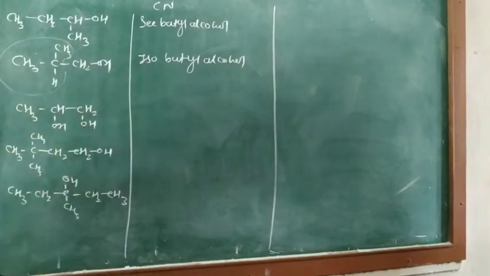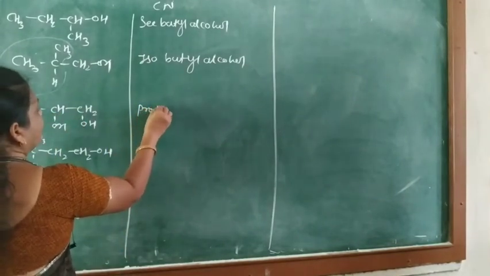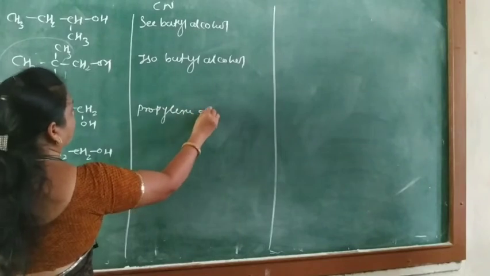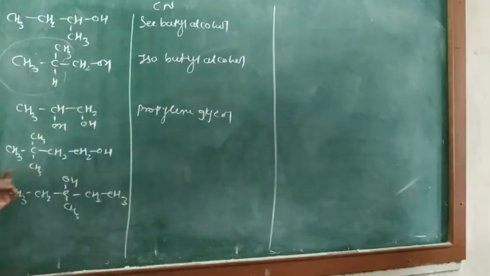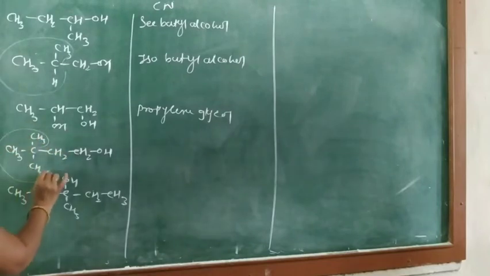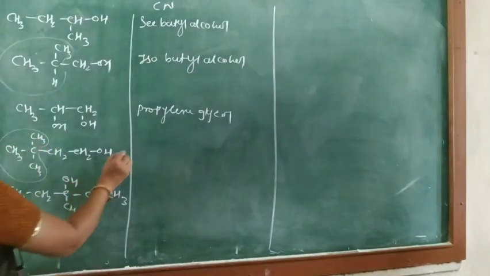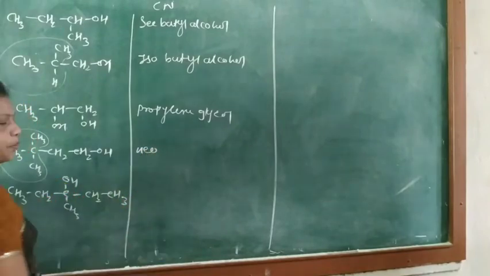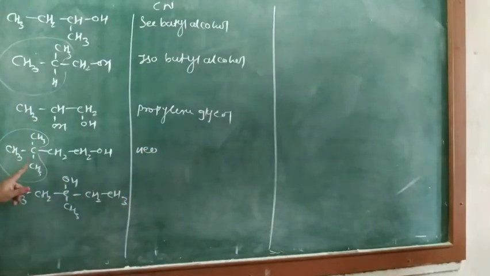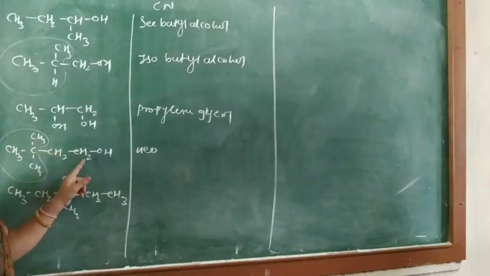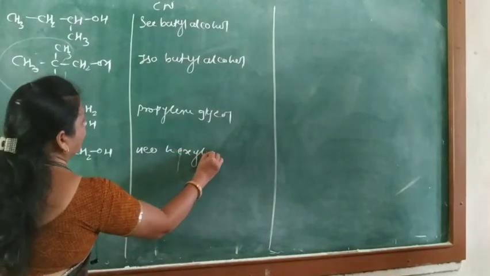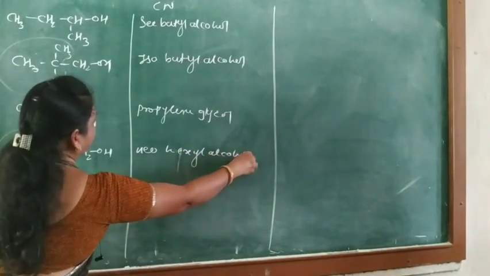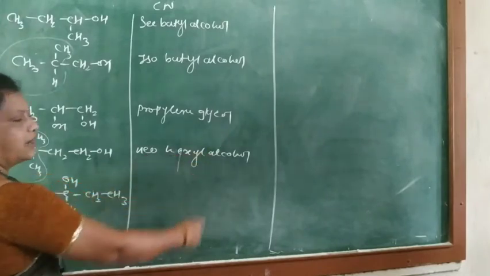Okay, so this is called propylene glycol. Common name propylene glycol. Then here this C and CH3 groups are present and therefore this is called neo. So the prefix neo is used and the total number of carbon atoms is 1, 2, 3, 4, 5, 6. For 6 the alkyl group is hexyl and then alcohol. So the name is neohexyl alcohol.